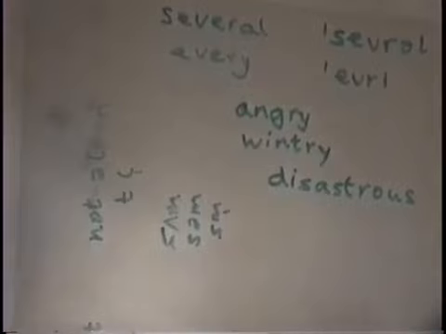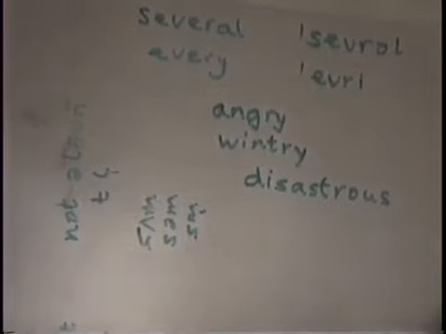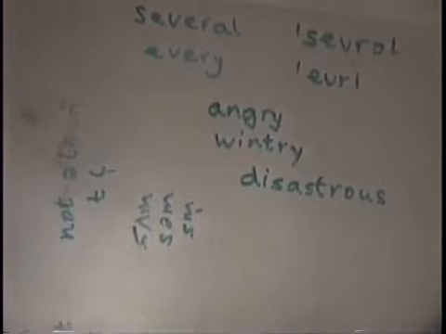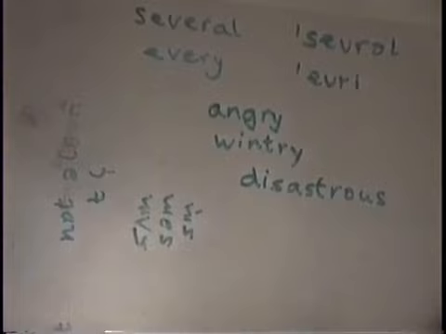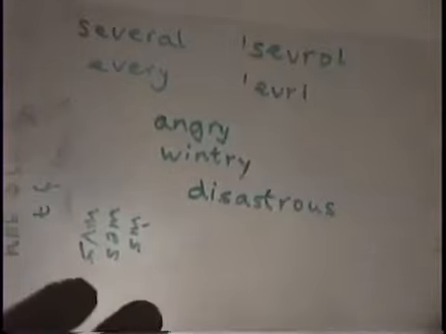Conventional spelling requires angry, wintry and disastrous, but I often from native speaking students get the spelling with an E between the T and the R of disastrous because they are really relating it to disaster and therefore disastrous. And therefore you would predict the pronunciation disastrous. So there's a problem of lexicalization and historical change here.